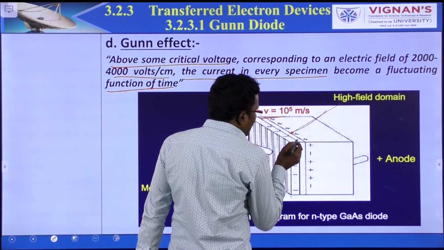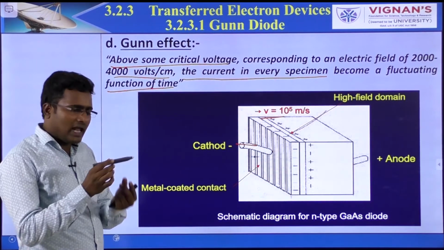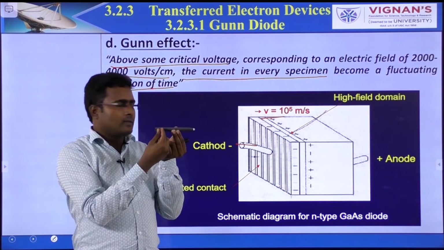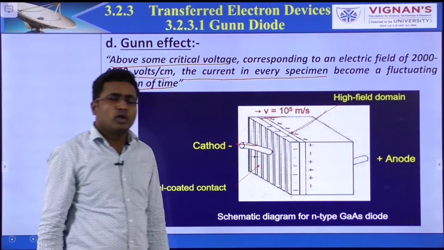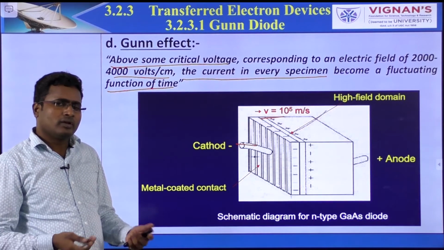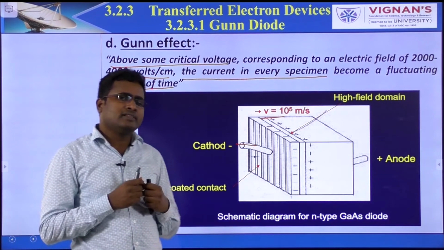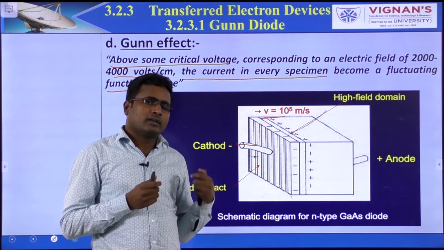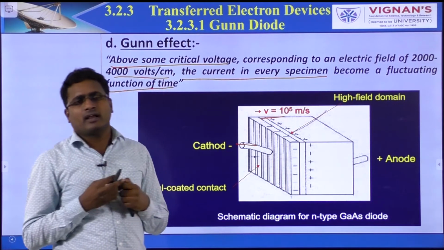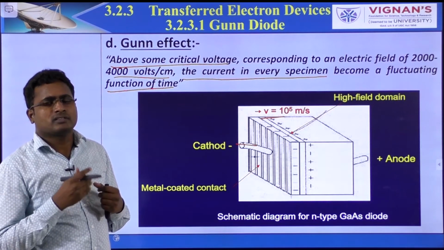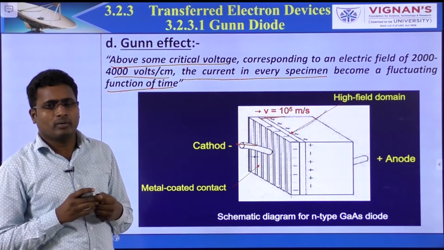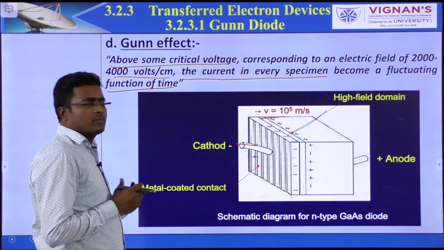Here a high field domain is formed. In gallium arsenide, near the cathode, a high field domain forms, that means an electric field only, but it is a high field. Due to reverse bias, a high electric field is developed. We will discuss what a high field domain is, what its use is, and why the operation depends on the high field domain. Okay, so this is the schematic.